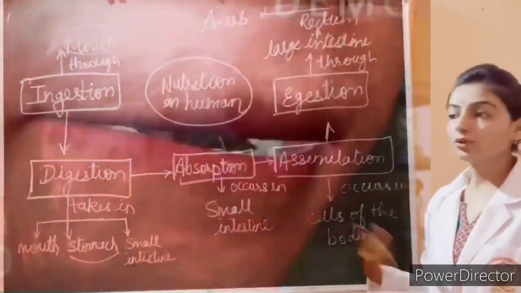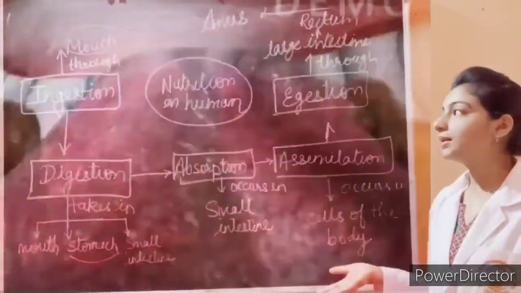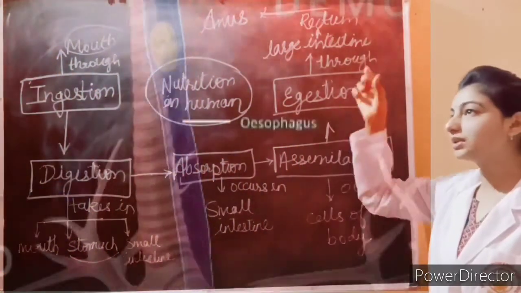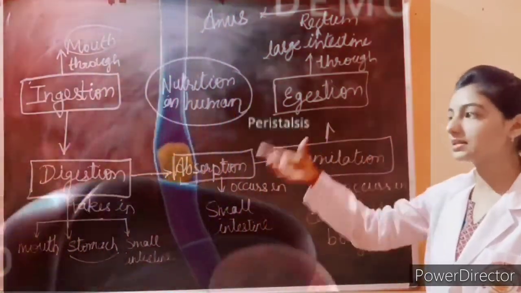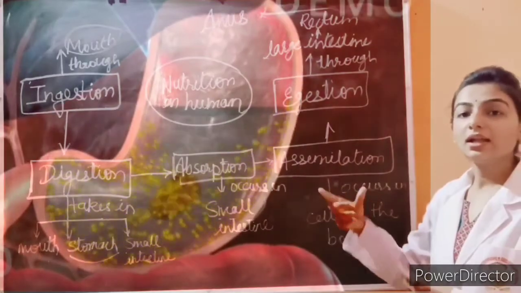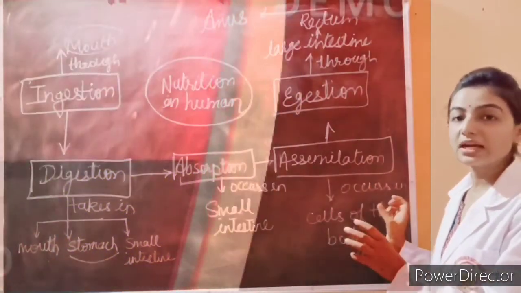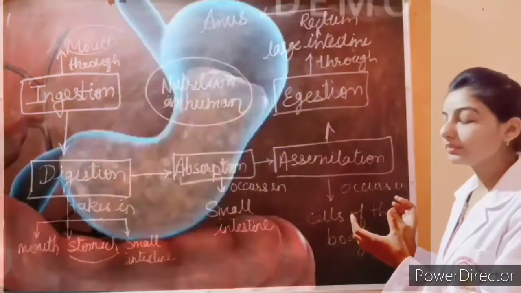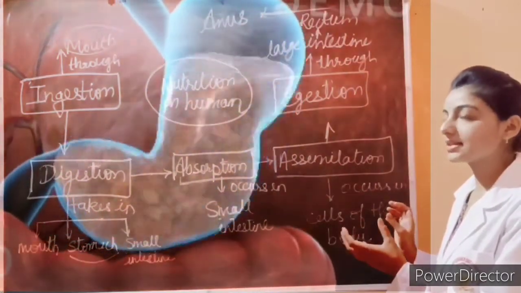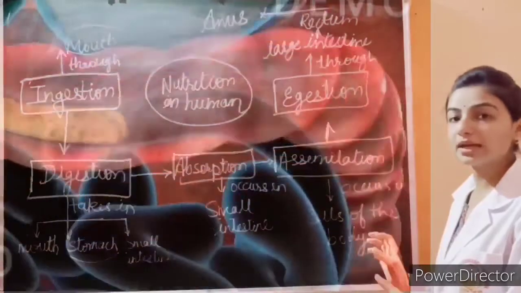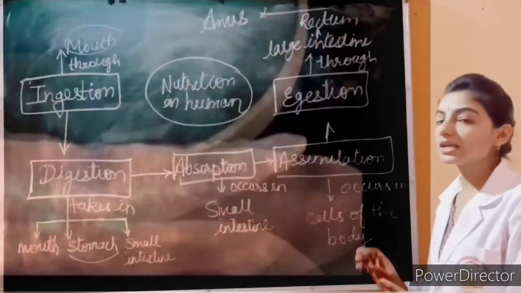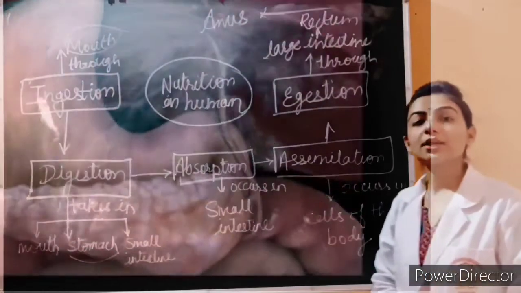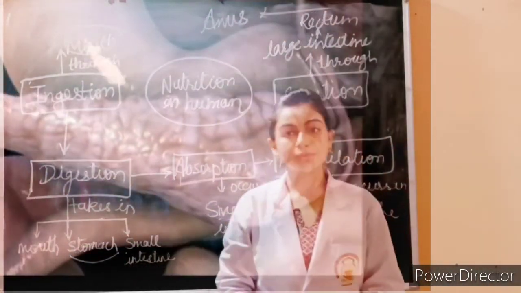Okay, you can see here in the human large intestine, small intestine, rectum, anus. So this is a chart based on our five processes of the human digestive system.